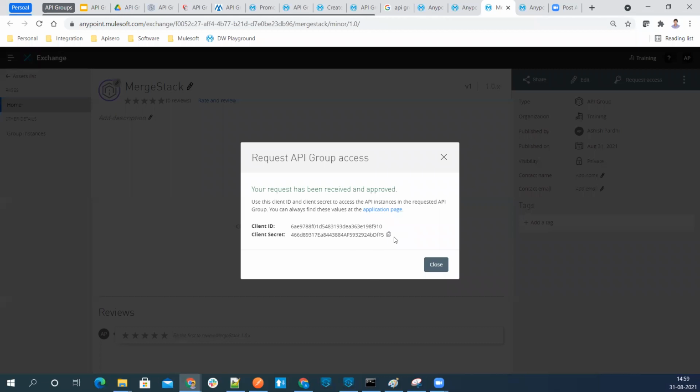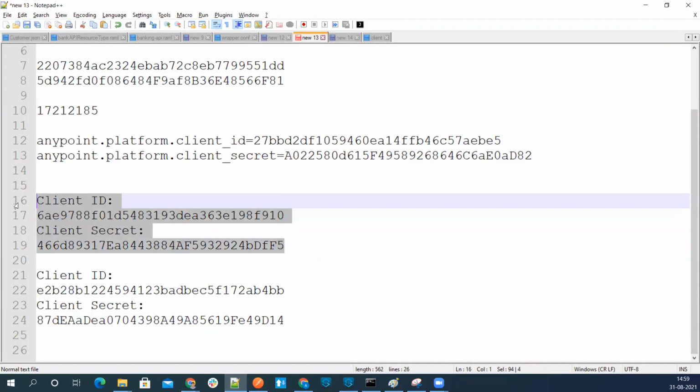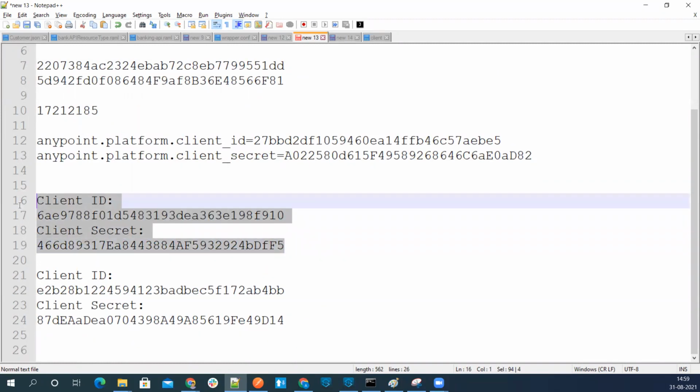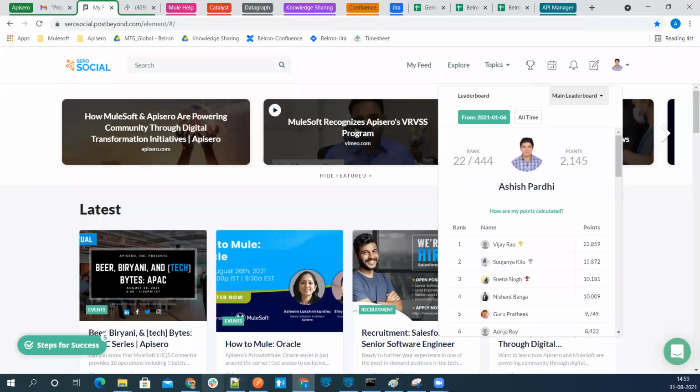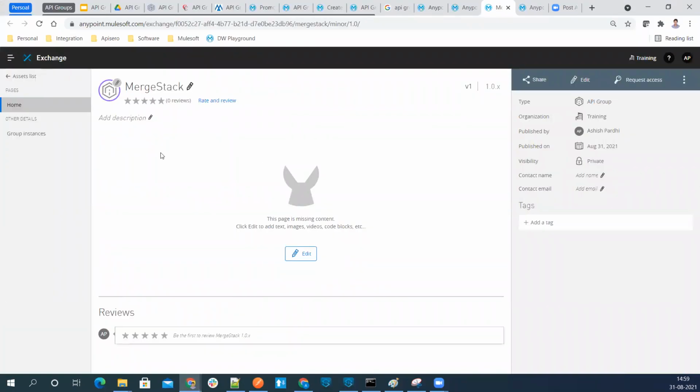Okay, so just copy paste this client ID and client secret over here. So let me copy to my notepad. Okay, so these are for the trial. Let me go ahead and request for the next one. Okay, let me close this.